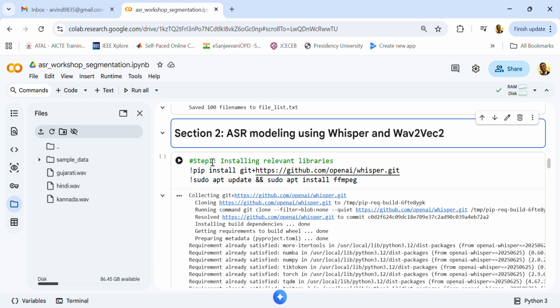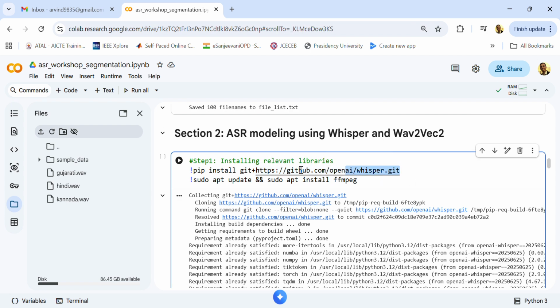Then I have shared this code in the WhatsApp line by line. You can just copy paste and run one by one. Before running them, make sure that you upload all your files here, 3 files which are also available in the WhatsApp.